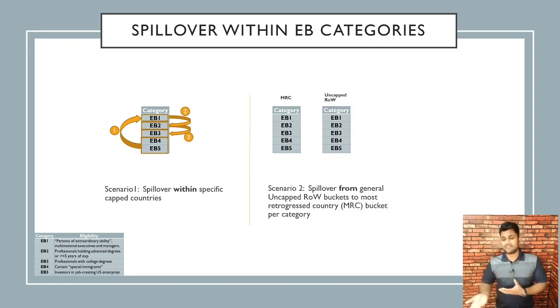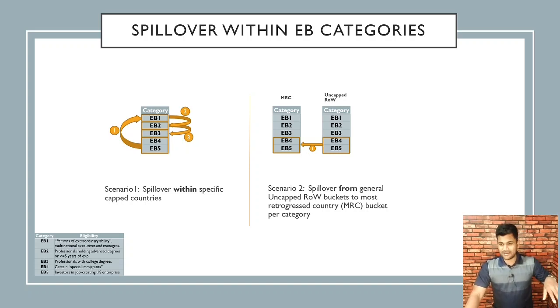Now let's look at the second scenario, which is spillover from the general uncapped rest of the world bucket, that is, non-retrogressed countries. If they had any green cards left over in these categories, how does it come to the capped countries? It's the same logic as the left-hand side, but there are some additional stops. Before we move on, I want to introduce the concept of the most retrogressed country. For every category, the most retrogressed country is the country which has the earliest final action date for that category. If there are any green card numbers left in EB4, EB5 in rest of the world, it first spills over to EB4, EB5 of the most retrogressed country.